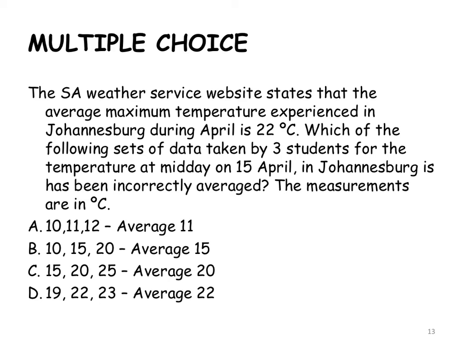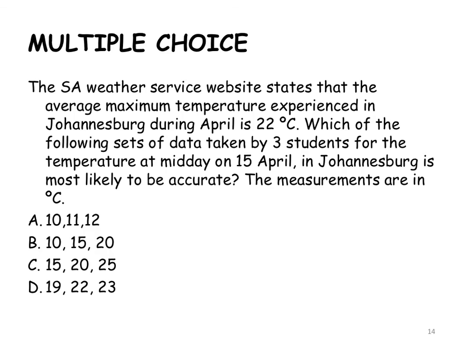If I now have to see which one has been incorrectly averaged, I would add 10, 11, 12, average is 11. 10, 15, 20, divide by 3, average is 15. 15, 20, 25, divide by 3, average is 20. 19, 22, 23, the average is not exactly 22, and therefore that is your least accurate of your answers there. The least correct of the averages. And then the weather service, same story, which is going to be the most accurate, in other words, closest to the documented value. The one that's going to be closest to the documented value is the average of those three over there.